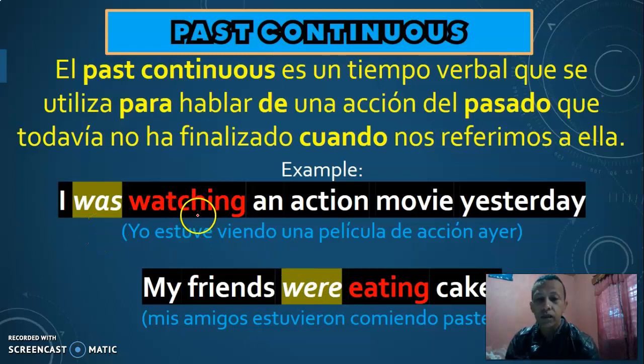Y el verbo siempre va a ir en progresivo. Alright? The verb will always go in progressive, like watching, eating, dancing, swimming, speaking, listening, going. Alright? So we need was and the verb in progressive, right? Or were and the verb in progressive, all right? Let's read examples again. I was watching an action movie yesterday, and my friends were eating cake.